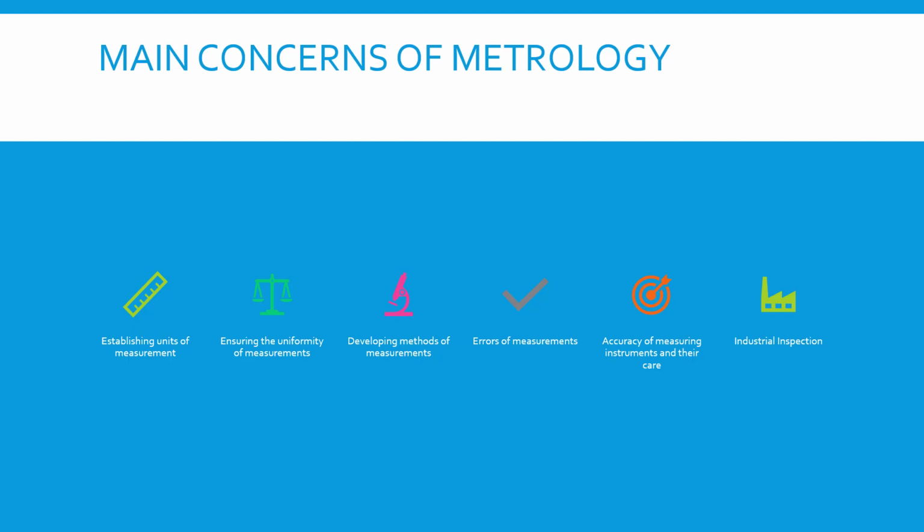Accuracy of measuring instruments and their care. So if I need something to be precise within 0.010 of an inch, I'm not going to use a tape measure. At that point, I'm probably going to use a micrometer or a caliper. If I need something to be accurate, give or take an eighth of an inch, I'm probably going to pull out a tape. Industrial inspection.